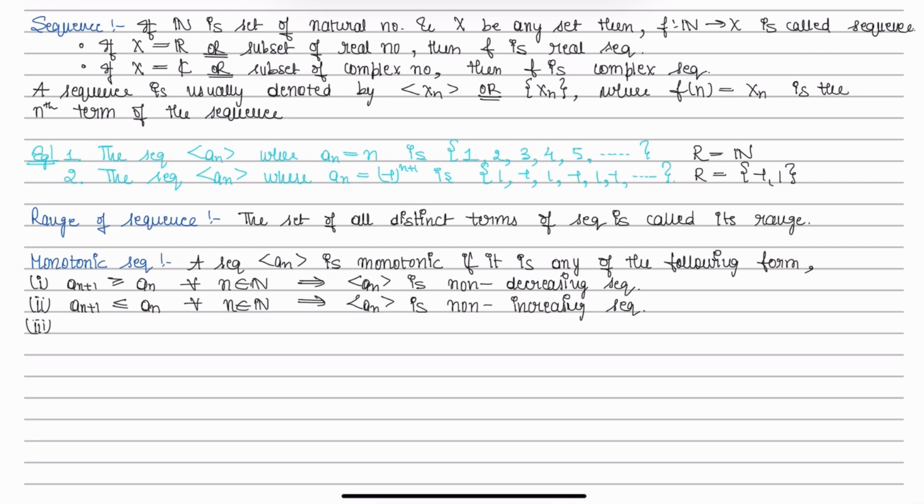Third type, when an plus 1 is strictly greater than an for every n, then we say that the sequence an is an increasing sequence. For the last one, if an plus 1 is strictly less than an for every natural number, then the sequence an is a decreasing sequence.